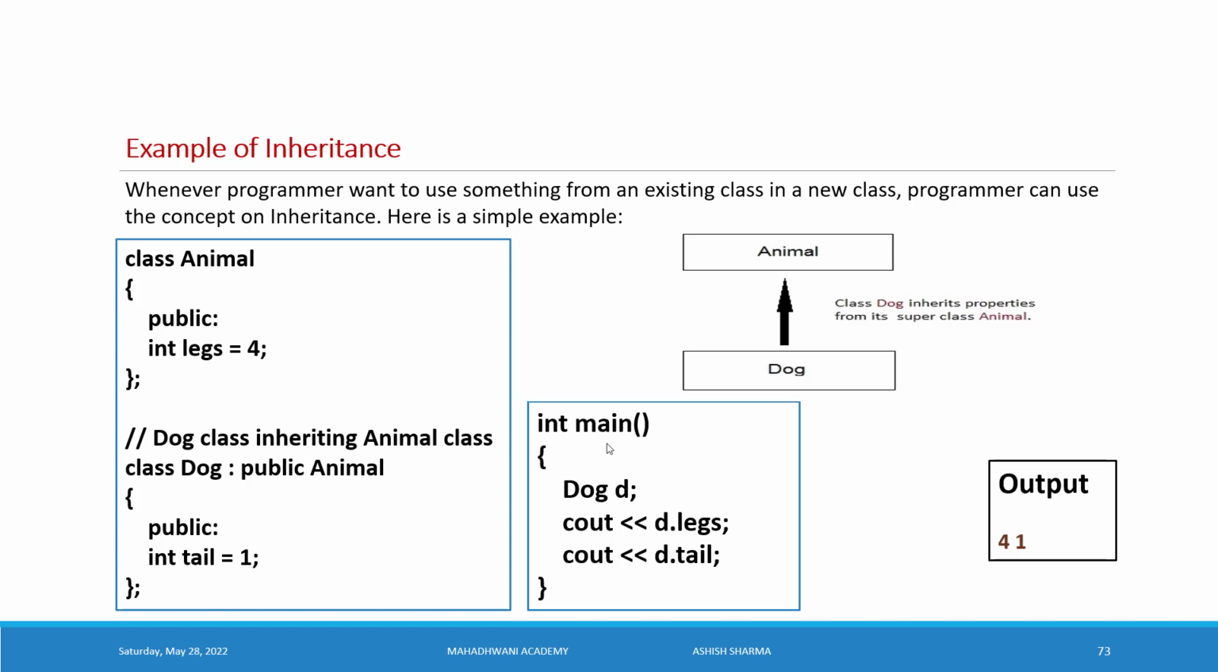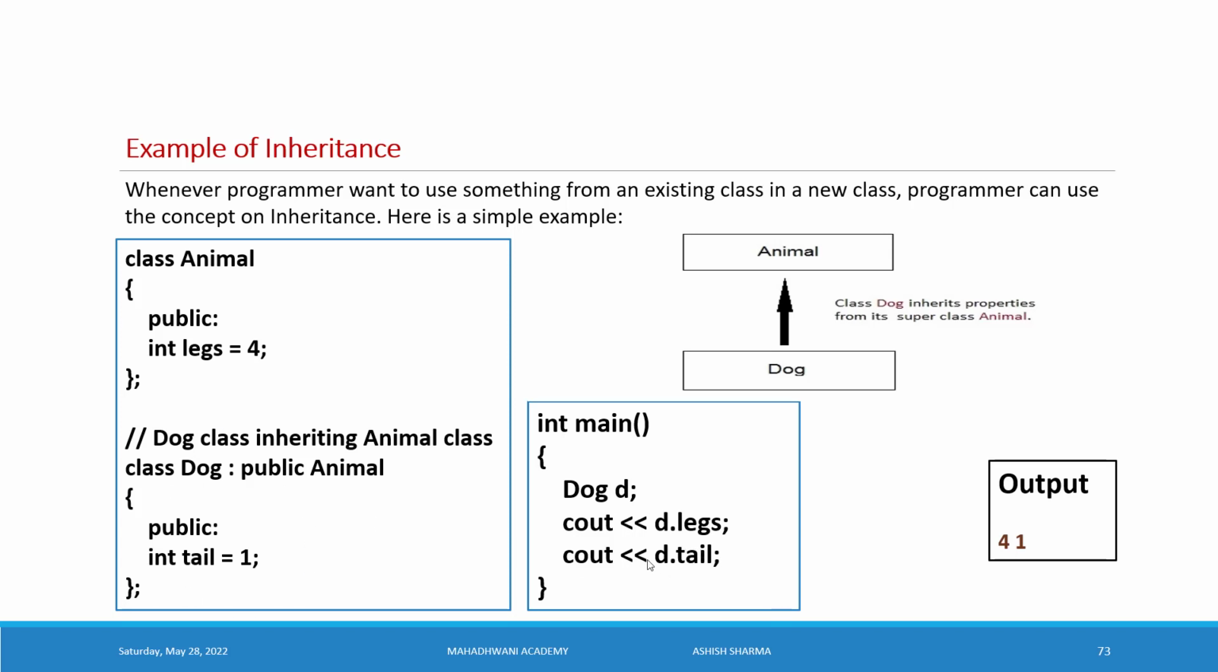Now integer main is a function, the entry point of our program. Inside the main we create an object of the derived class, and then we access the members of the parent class and the derived class. D.legs is the parent class member and D.tail is a child class member or derived class member. So with the help of the derived class object we are able to access the members of the parent class and the members of the child class.